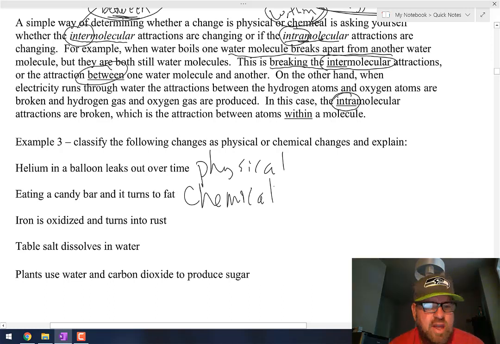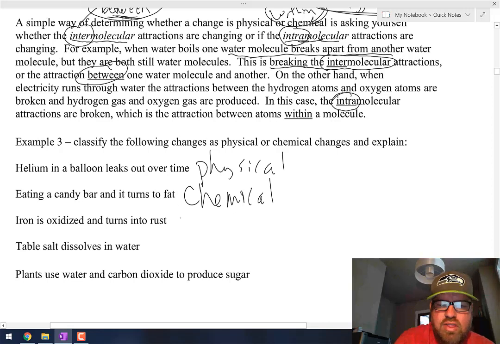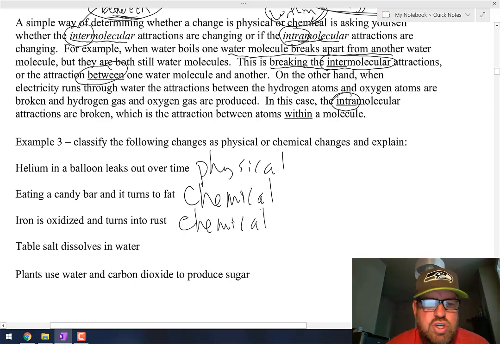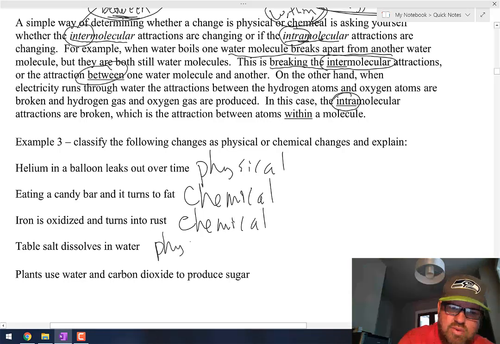Iron is oxidized and it turns into rust. It was iron and now it's something very chemically different. It is rust or iron 3 oxide. That is a chemical change. Okay, table salt dissolves in water. Is it still table salt? You just can't see it anymore? Yes, it is. Okay, so therefore that is a physical change.